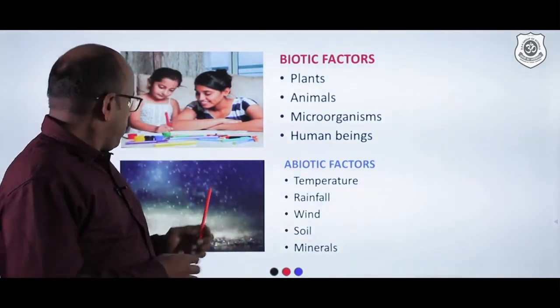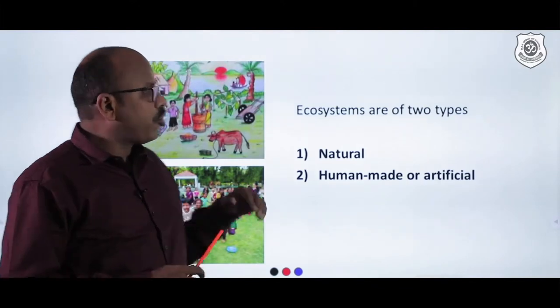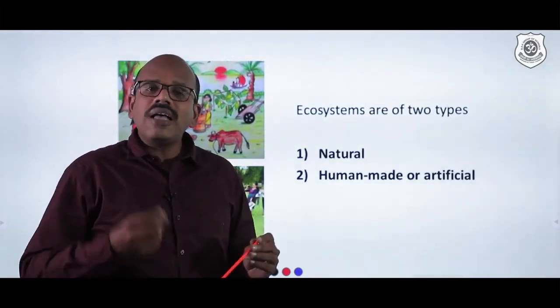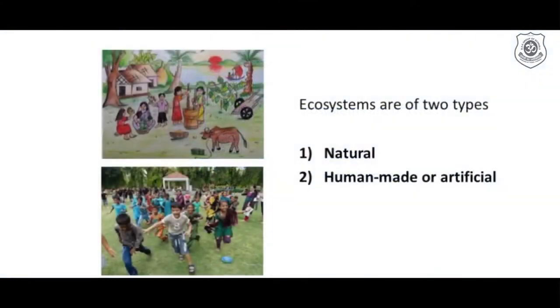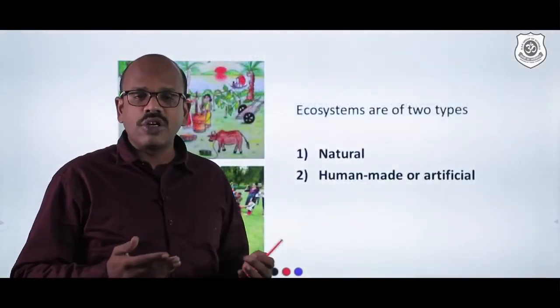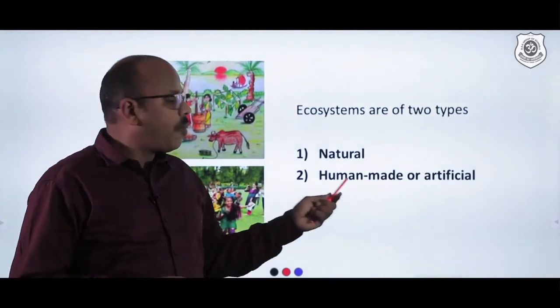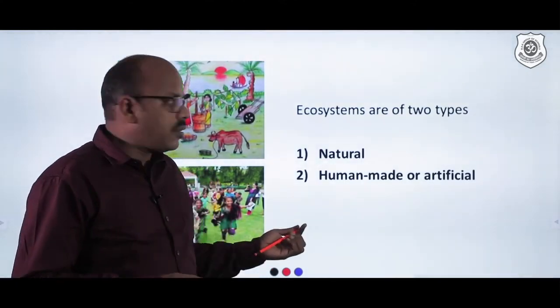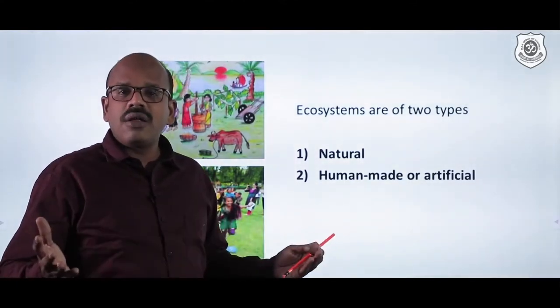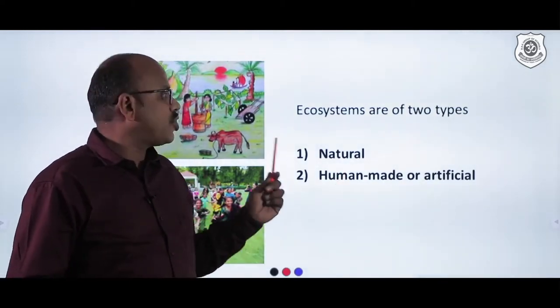Now, let me see how these ecosystems are divided. As we have seen, there are different types of living organisms. Ecosystem is also of two types. One is natural, another is human-made or artificial ecosystem. As you all know, natural ecosystems are a pond ecosystem, a grassland ecosystem, a forest ecosystem, and so on. The human-made or artificial ecosystem includes the parks and the zoo that we have created. All this comes under human-made or artificial ecosystem.